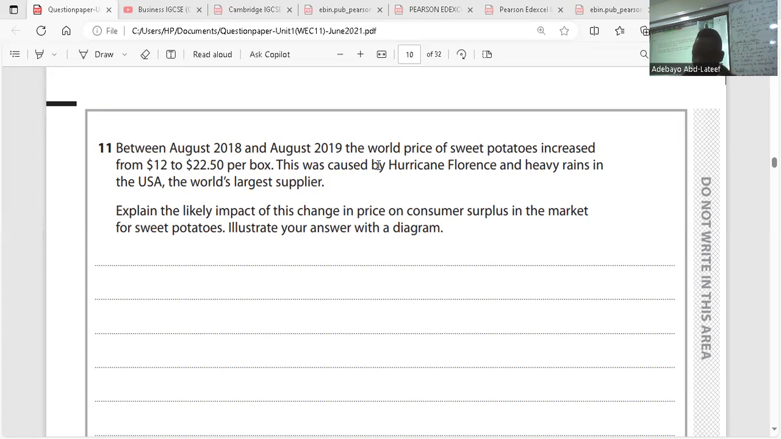Consumer surplus is the difference between the price which we as consumers are willing to pay and the market price. That is consumer surplus. Market price is the agreed price, the equilibrium price. So that's about equilibrium price. Then what is the impact here? So there's going to be a graph for this.